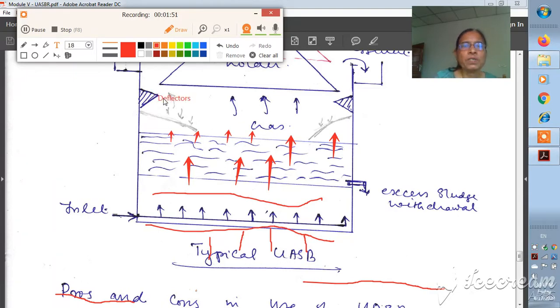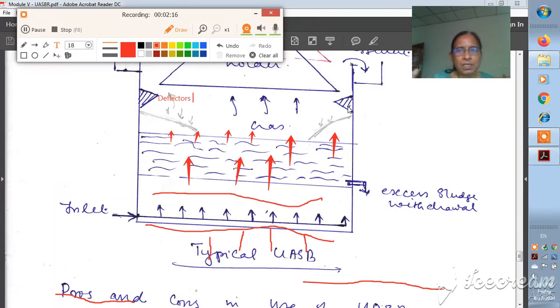These deflectors are provided along the periphery, along the side walls of the container, and when the bubbles or the flocks along with the bubbles come to the top and touch the deflectors, what will happen?